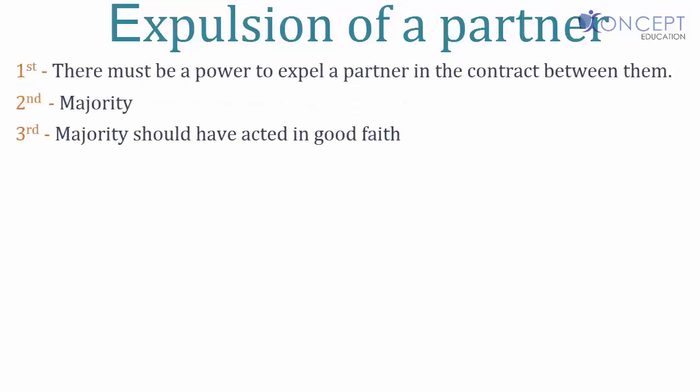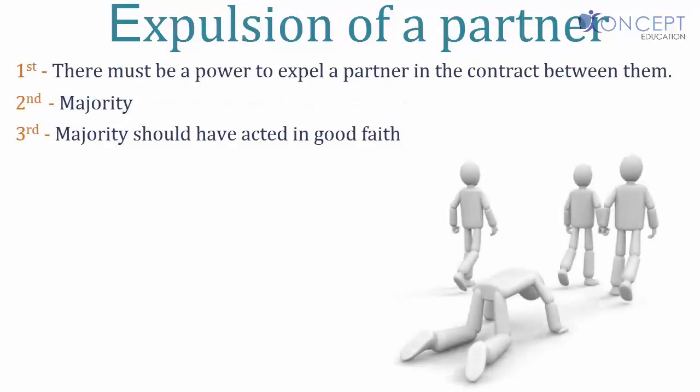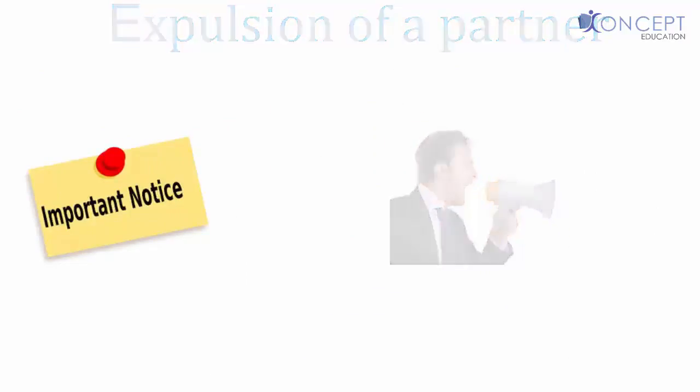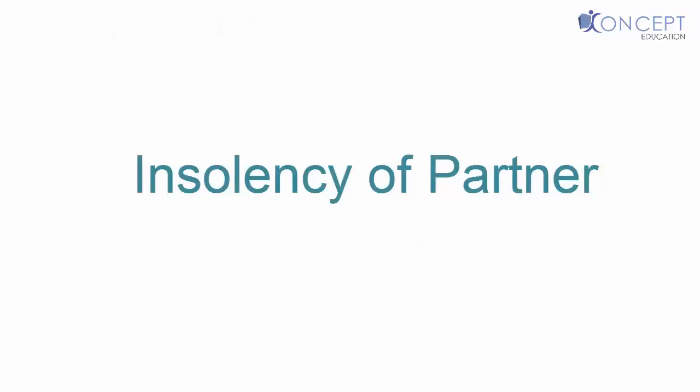If the above 3 points are not fulfilled while expelling a partner, such an expulsion would be considered an irregular expulsion. And under irregular expulsion, a partner would not be expelled and can in turn sue all the partners for the refund of his capital. If all the above points are fulfilled, then the expulsion would be a regular expulsion. But before we expel any partner, he should be given a notice of it and an opportunity of being heard about it. Now let's study what happens when a partner becomes insolvent.